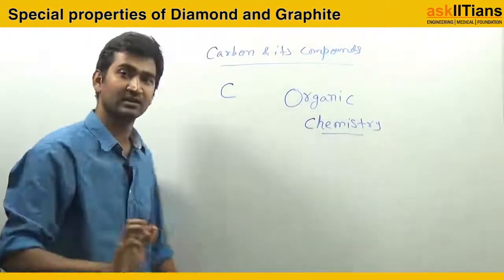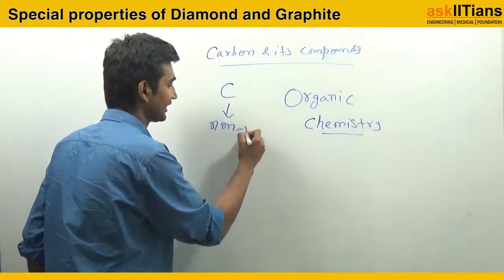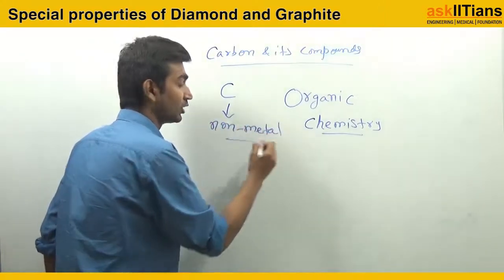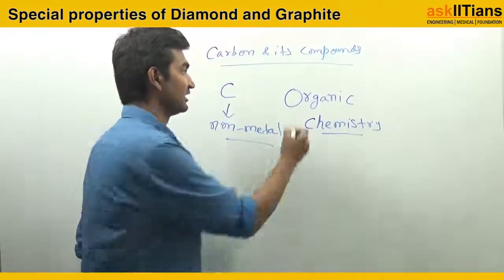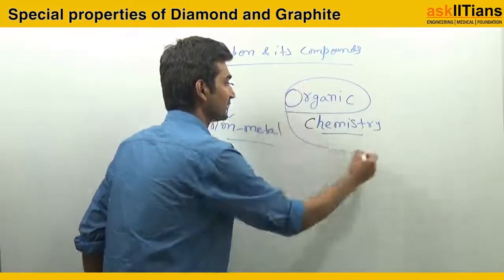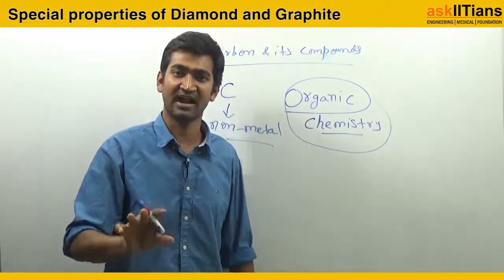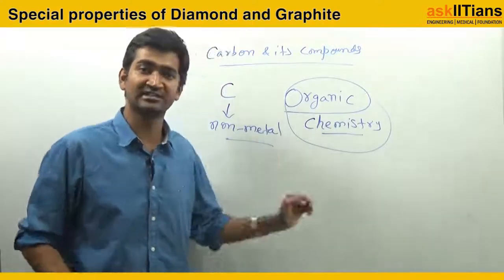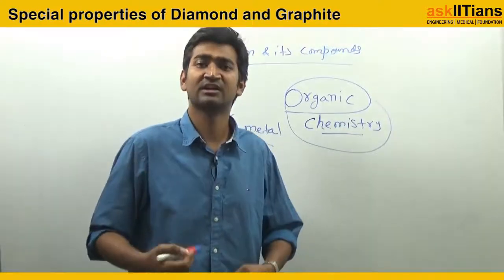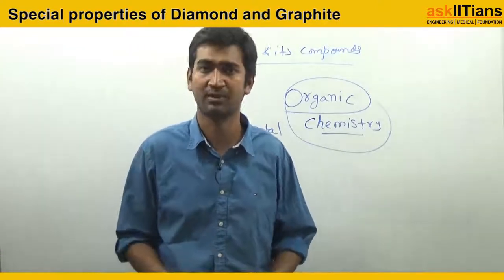Now carbon is only a simple non-metal, but what is that property which has made a whole book on carbon and its compounds? Organic chemistry totally deals with carbon and its compounds, like carbon with hydrogen and oxygen.